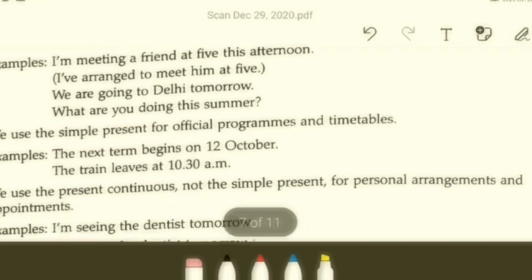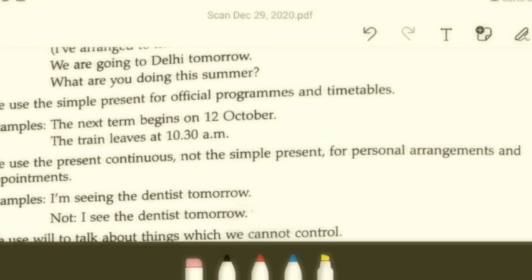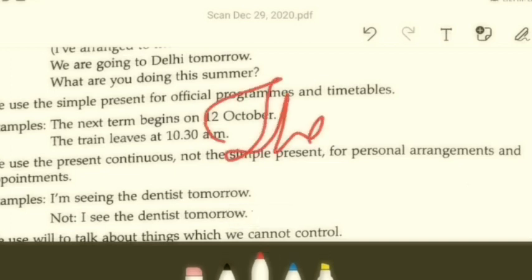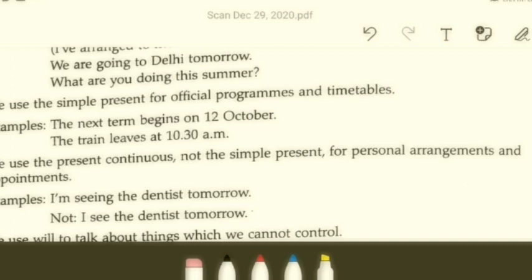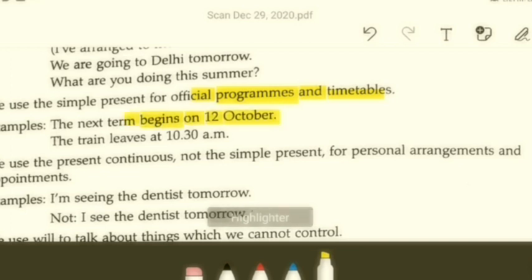We use the simple present for official programs and timetables, though the simple present may also in such cases refer to an action that will probably happen in the future, like the school closes on 23rd October on account of so and so. More examples: the next term begins on 12 October. The train leaves at 10:30 a.m.